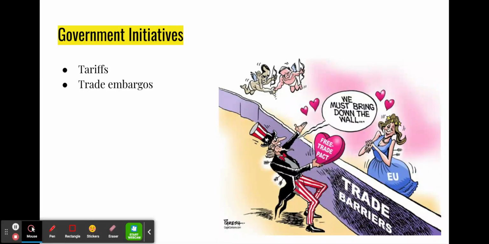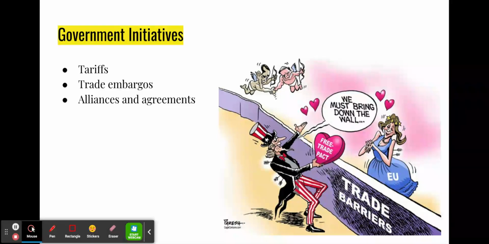When it's against a specific kind of good, it might be related to agricultural protection, like preventing invasive species or plant diseases from spreading. Or it might be for either perceived or real health and safety reasons, like preventing raw milk imports from Europe, for example.